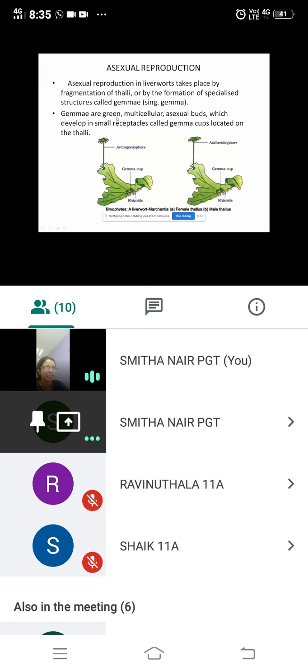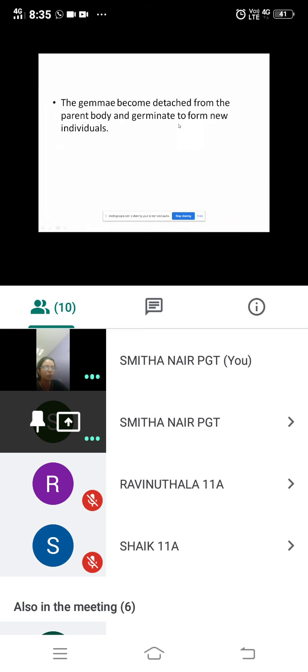Gemma are green, multicellular, asexual buds which develop into small receptacles called gemma cups located on thalli. So that is what gemma is. They are small cup-shaped structures. They are asexual buds which are located on the thalli. So the gemma become detached from the parent body and germinate to form new individuals.